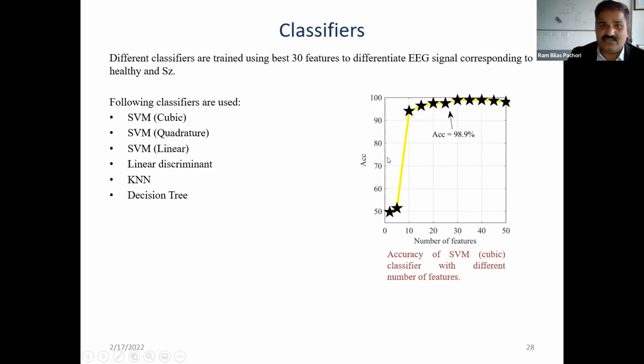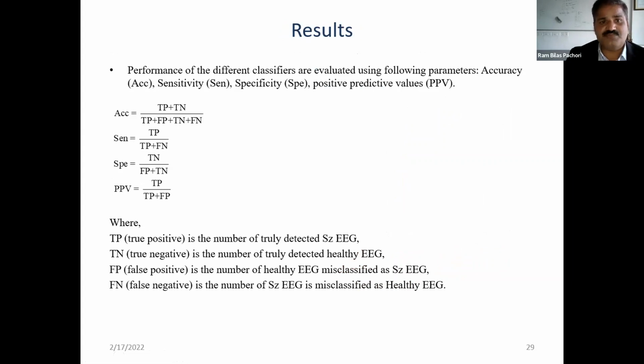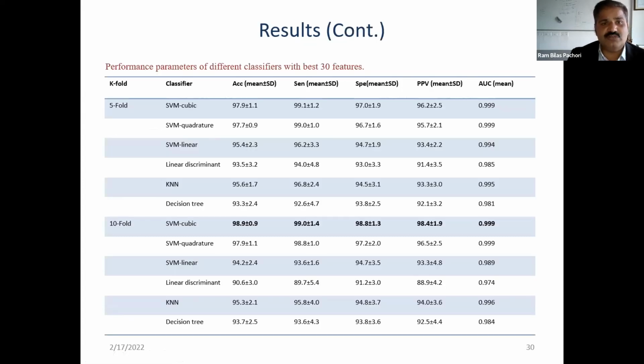So based on that we have selected 30 features, and the following classifiers are used: support vector machine with cubic kernel, support vector machine with quadratic kernel, support vector machine with linear kernel, linear discriminant, k-nearest neighbor classifier, and decision tree classifiers. And in order to measure the effectiveness of this classification system, we have evaluated accuracy, sensitivity, specificity, and positive predictive value. The mathematical expressions of these performance measures can be seen in this slide. Here TP is true positive, TN is true negative, FP is false positive, and FN is false negative.